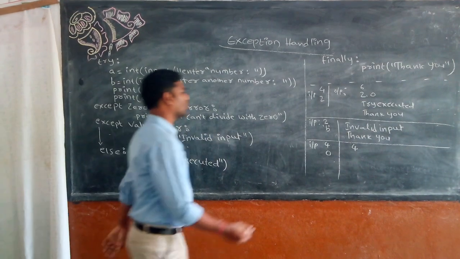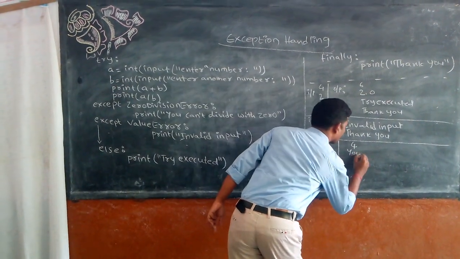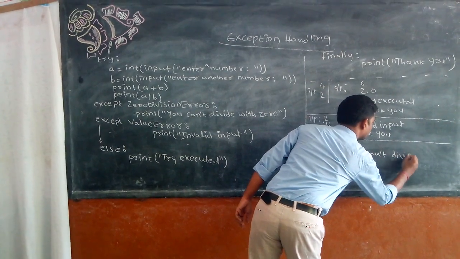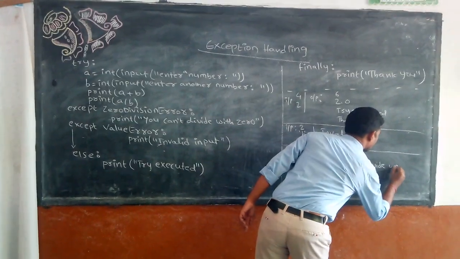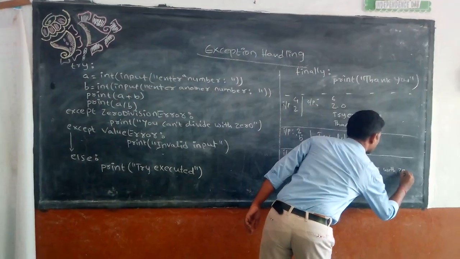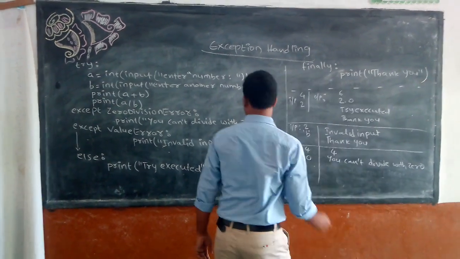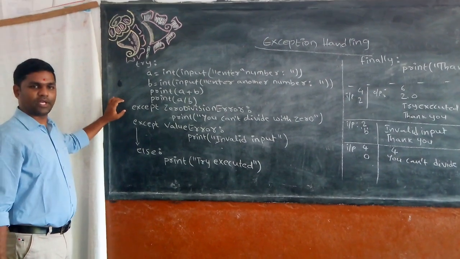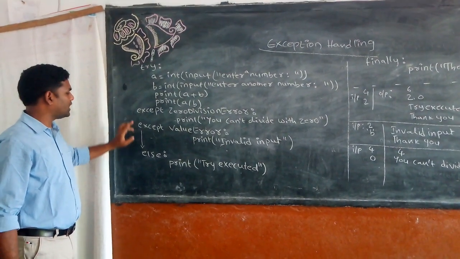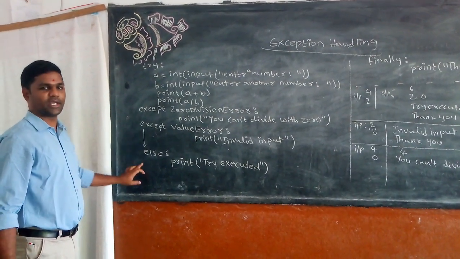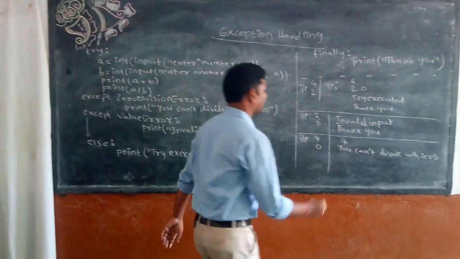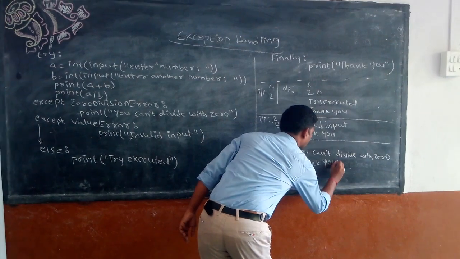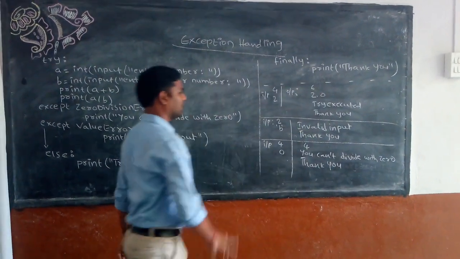So I will get "you can't divide with 0." And once this exception is caught, the else block will get ignored and it will directly go to "thank you." This is scenario number 3.